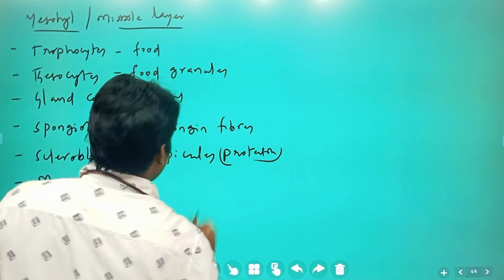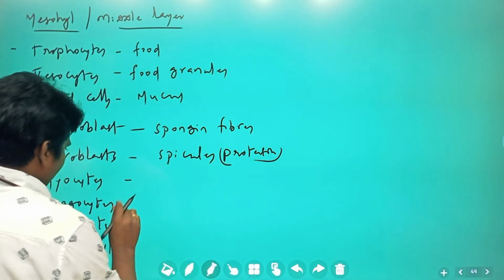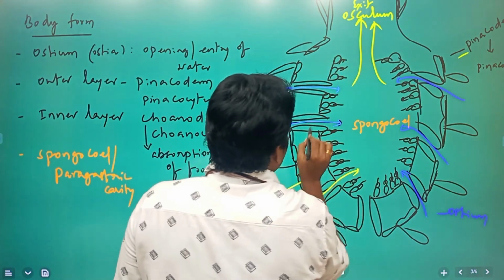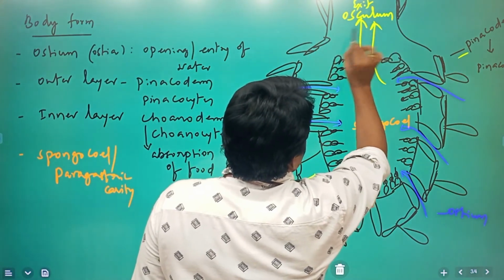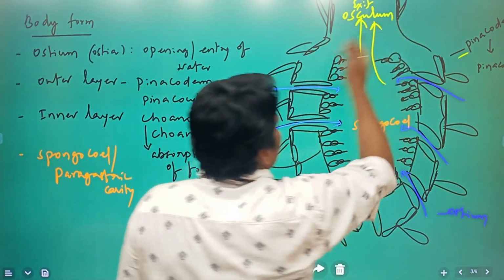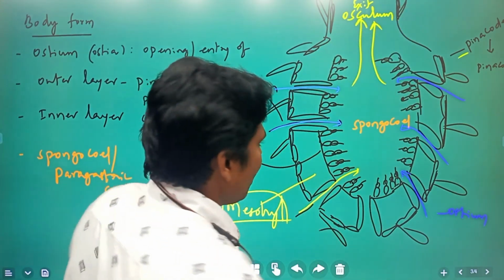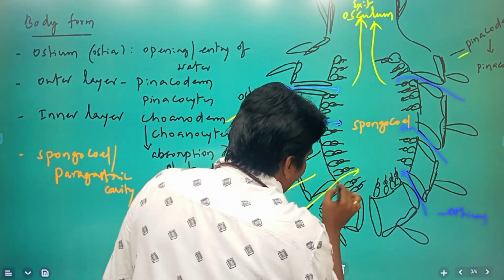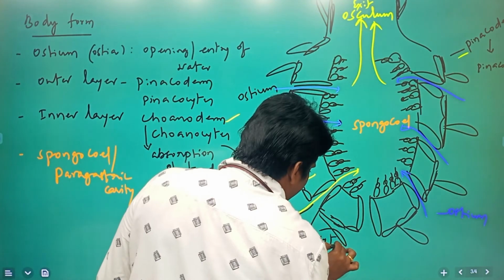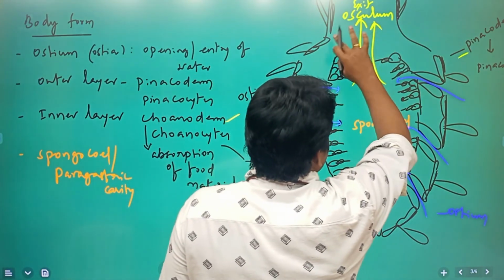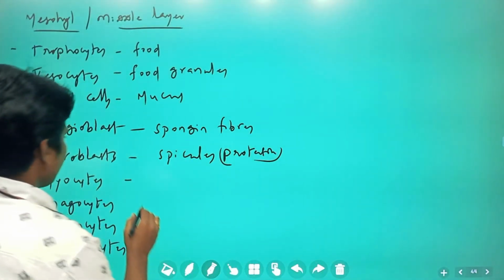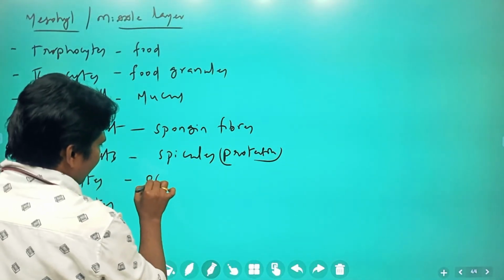Next, myocytes. The osculum is going to be covered by the myocytes. Wherever the ostium is, it also has porocytes. This osculum is covered by these myocytes, which gives protection.